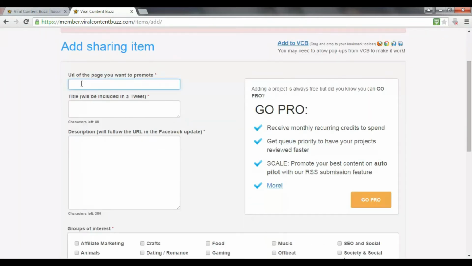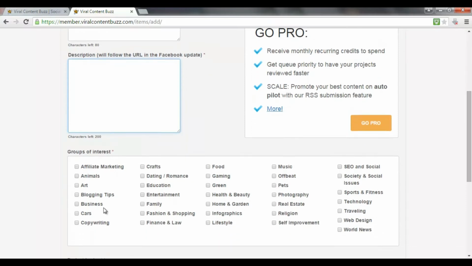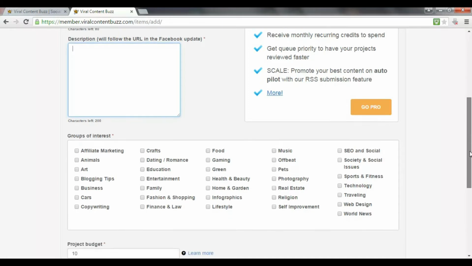You type in the URL that you want to promote, which could be a blog post, squeeze page, whatever, a title, and then the description, which is basically the content of your post. It's that simple, and then you'd select the groups that it's related to. So if other people have selected those groups, your content, your post would show on their dashboard.